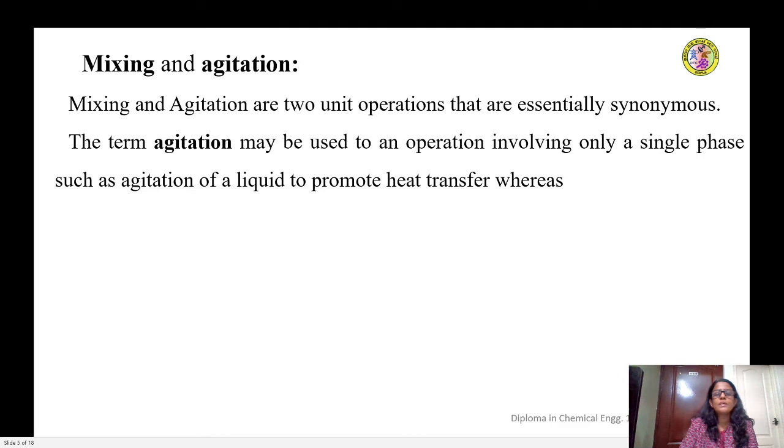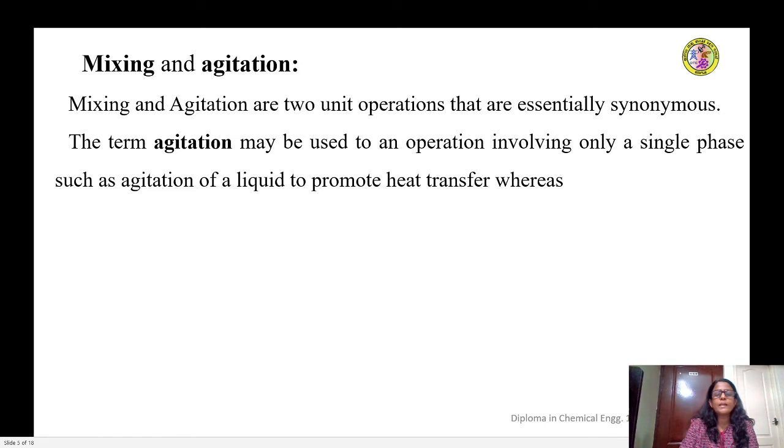The term agitation is used for operations that usually involve a single phase. For example, if you want to agitate a liquid to promote heat transfer, that is, if a liquid is being heated by a heating source such as a hot liquid that is circulated in a jacket, then if the liquid is agitated, the transfer of heat from the heating source to the liquid will be more efficient.